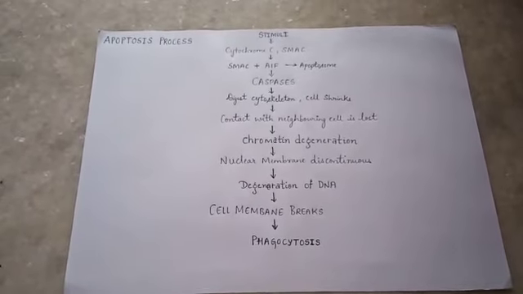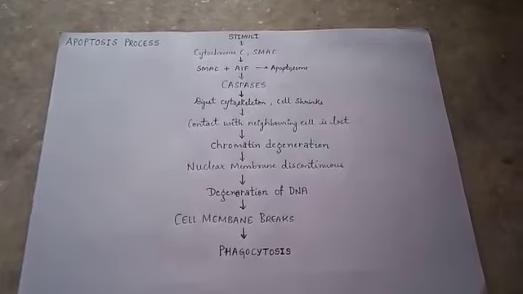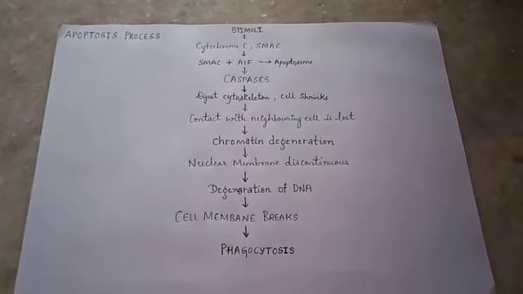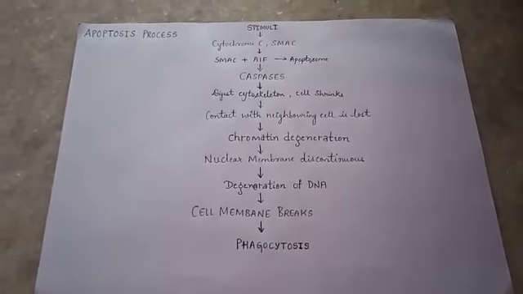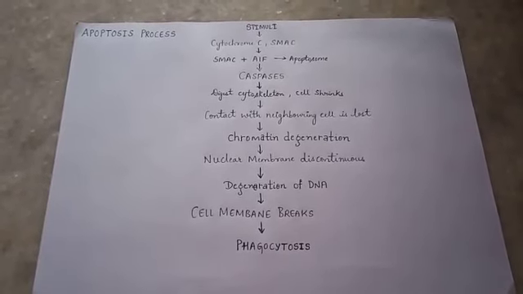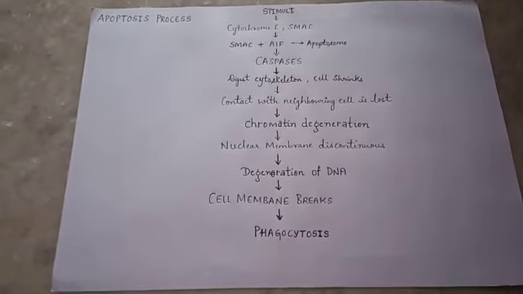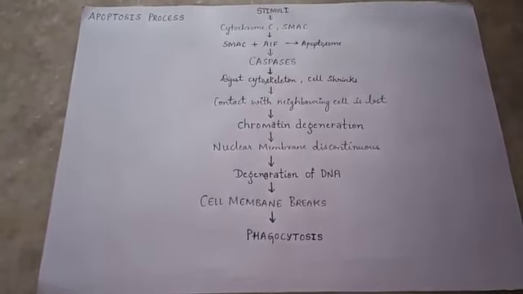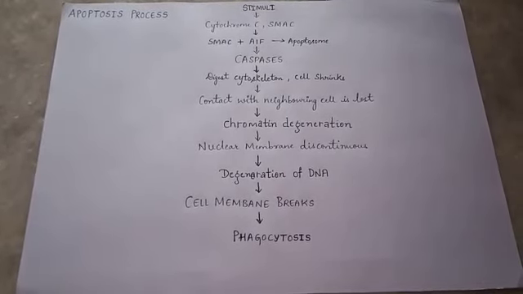Coming to the apoptotic process. Due to the stimuli, the cytochrome C and SMAC inside the matrix of the mitochondria come out of the matrix, and SMAC, that is the second mitochondrial activator of caspase, will combine with the apoptotic inducing factor and form the apoptosome.